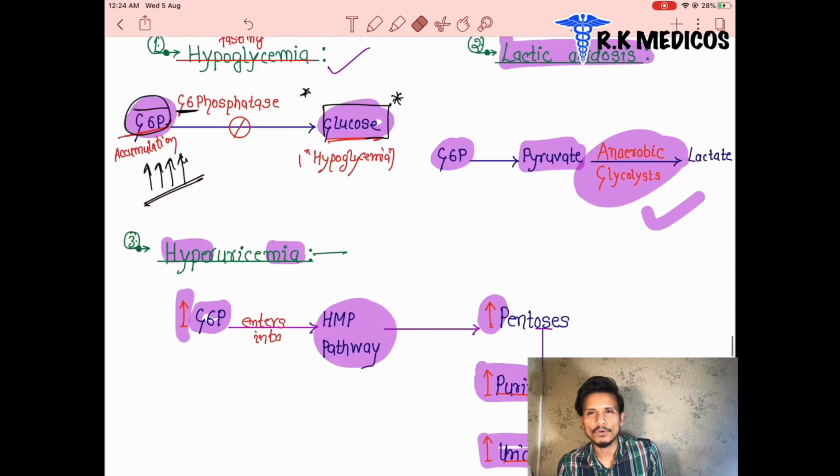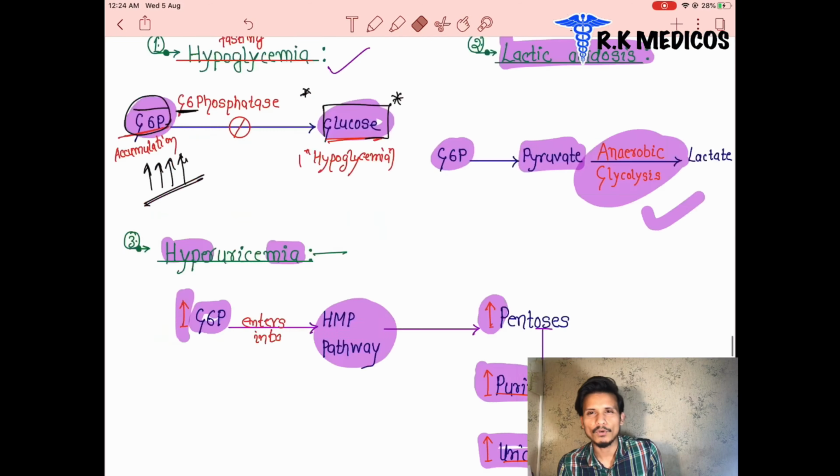Here are two characteristic features in type 1b von Gierke disease. One is neutropenia: the number of neutrophils decreases. The other is recurrent bacterial infection: the patient suffers from bacterial infection again and again. So these are the main features associated with type 1. Now we are moving towards type 3.